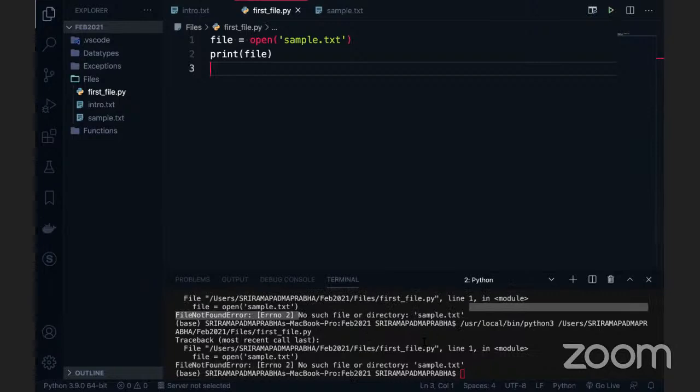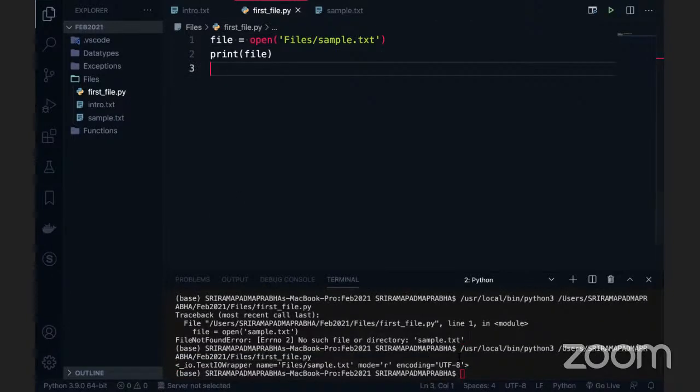Even though we have sample.txt, we are getting an exception because it is not in the root directory. It is in the files directory, so you have to provide files/sample.txt. Now if we execute this code, you are not seeing any error, but you will see some memory information: the IO text wrapper name is files/sample.txt. The default mode is r, and the default encoding format is UTF-8.